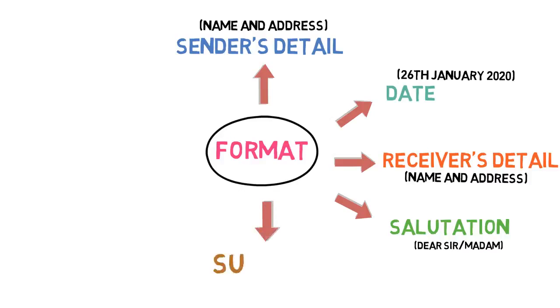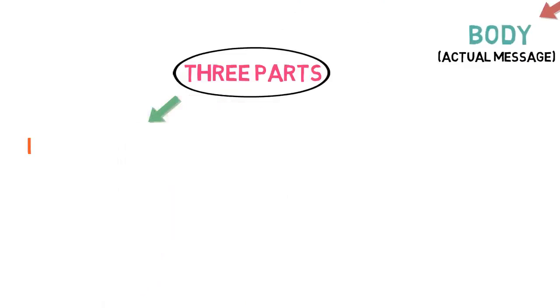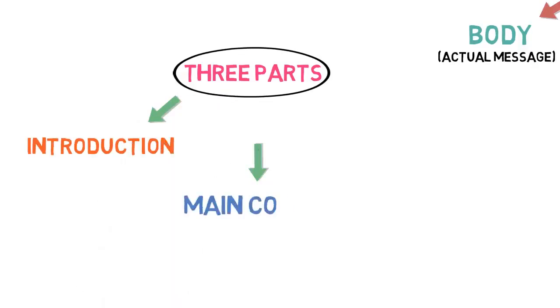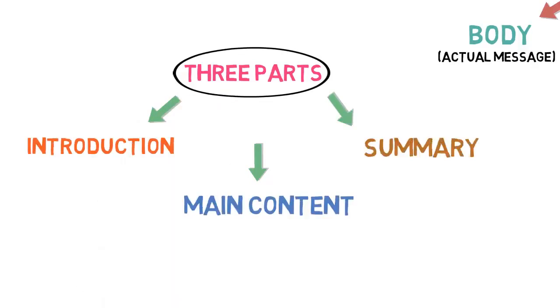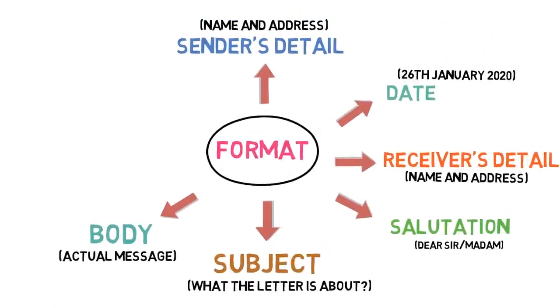Number 5. Subject. It is used so that the reader immediately knows what the letter is about. Number 6. Body. The body of the letter contains the actual message. It is usually divided into 3 subcategories: introduction, main content, and summary. The introduction paragraph states the purpose of the letter. The main content conveys all the necessary details, and the last paragraph summarizes the information provided.